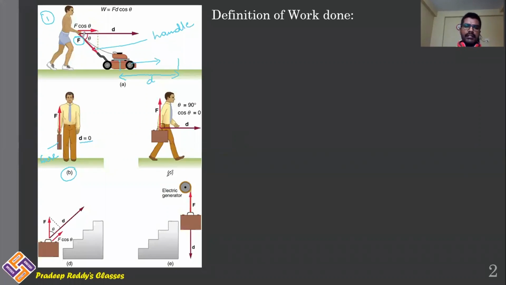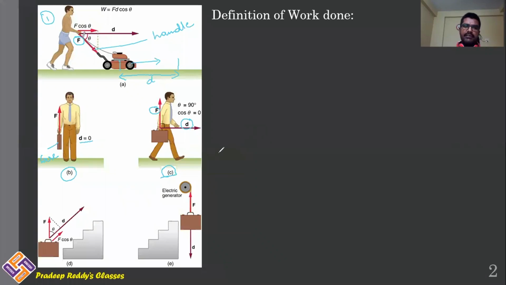And coming to figure C, a person catching the briefcase and he is walking along, and his displacement is to the right side and force is upward, vertically upward. In order to hold the briefcase, he should put some effort, and that force is in upward direction.